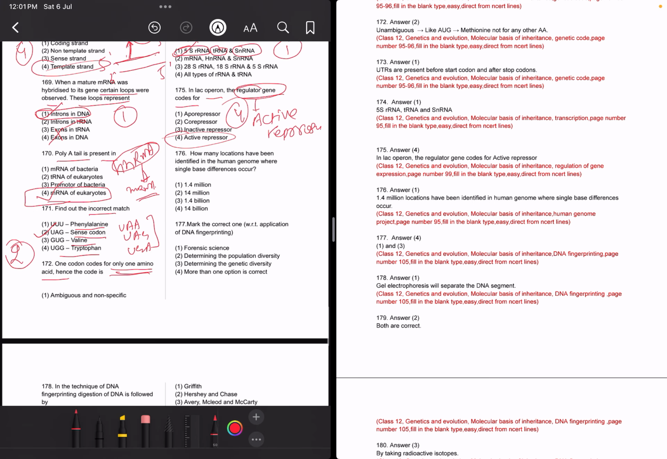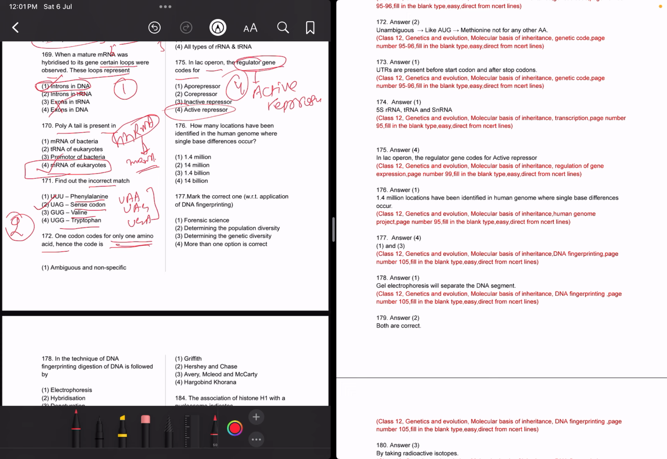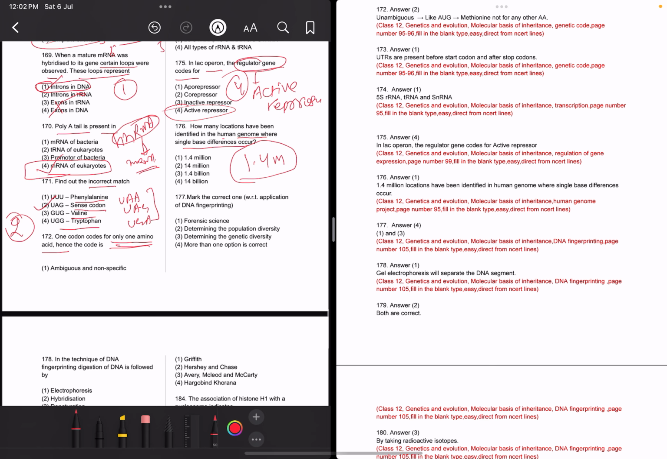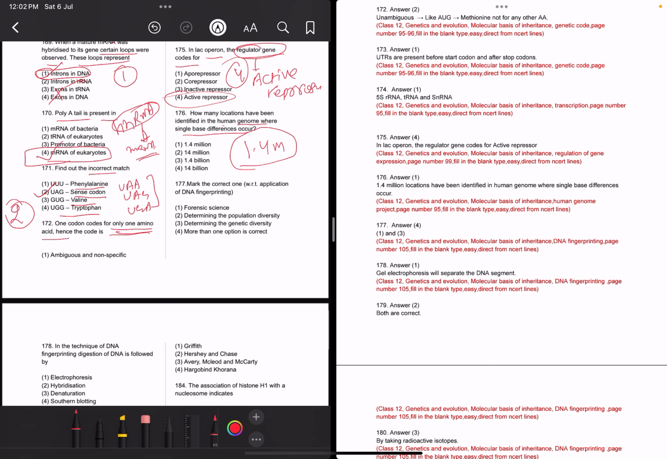Now 176: How many locations have been identified in the human genome where single base differences occur? This is a direct NCERT question. 1.4 million locations were found where only a single base difference occurs, in the Human Genome Project. So your answer is 1.4 million locations.